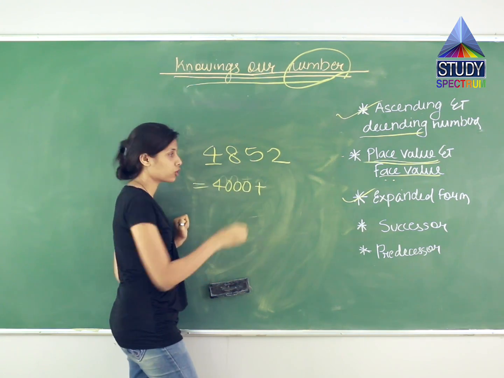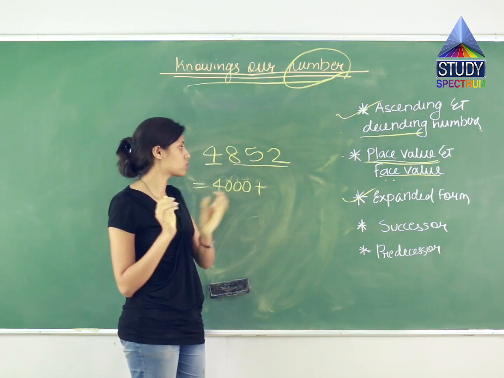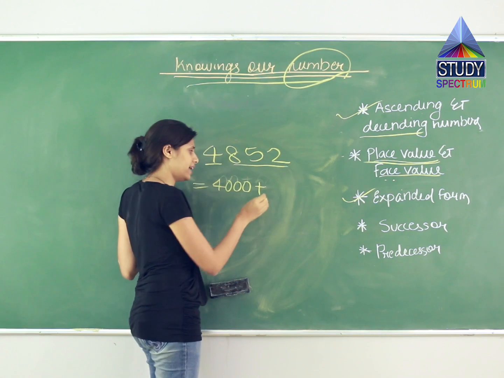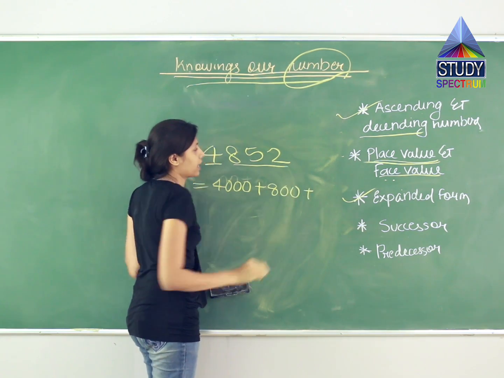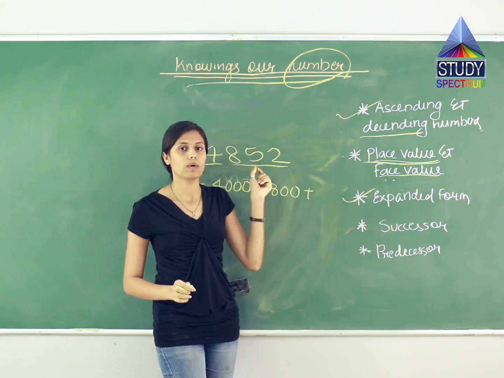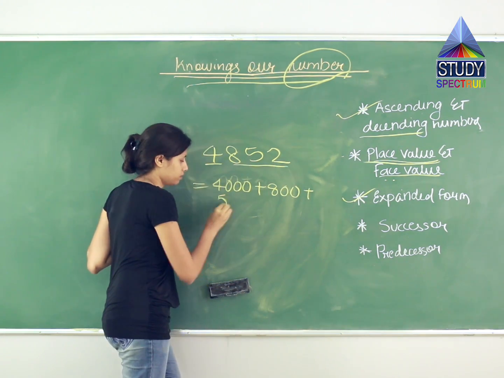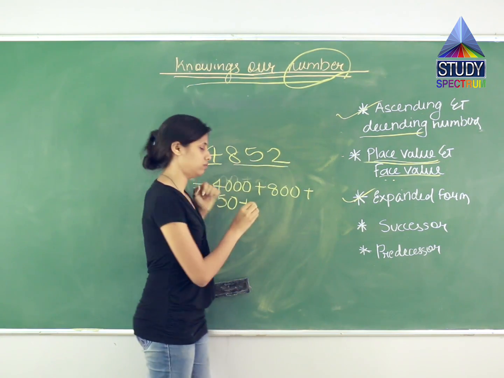Addition sign, क्योंकि उसके आगे और digits हैं ना, तो how do you read it? 4800. 800, तो क्या लिखोगे? 800. I will write 800. Addition sign 52. क्या पढ़ा मैंने पहले? 50. So let us write 50 first, and this last one as 2.